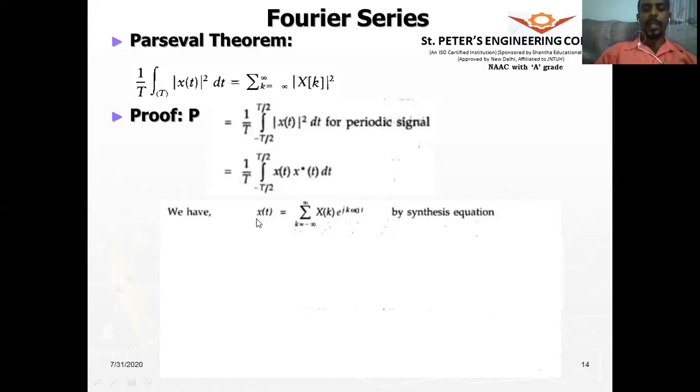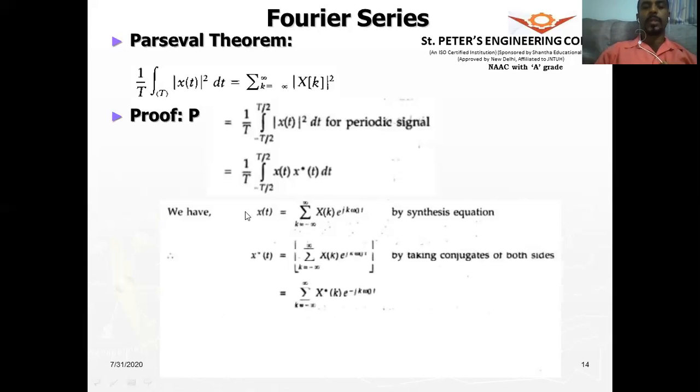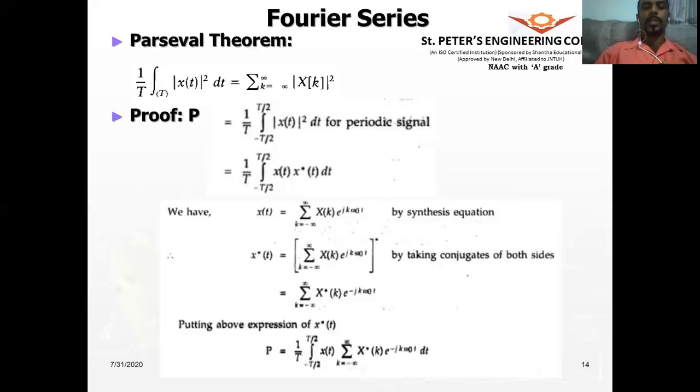So you take the conjugate on both sides. So x conjugate of t will be, with the conjugate operation, e to the power of plus j becomes e to the power of minus j, and x of k becomes x conjugate of k.